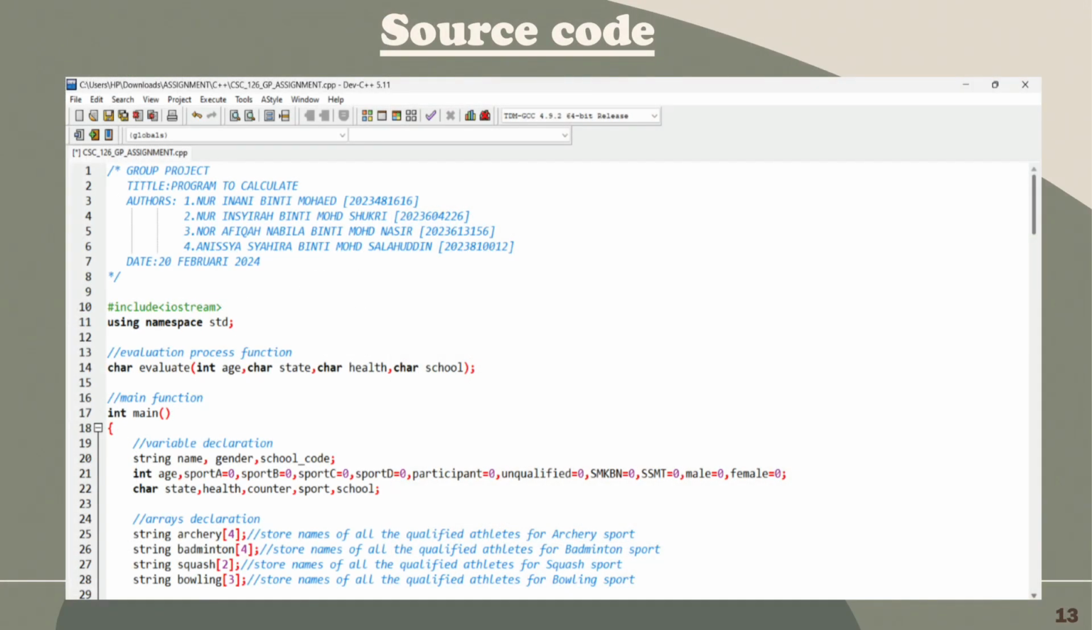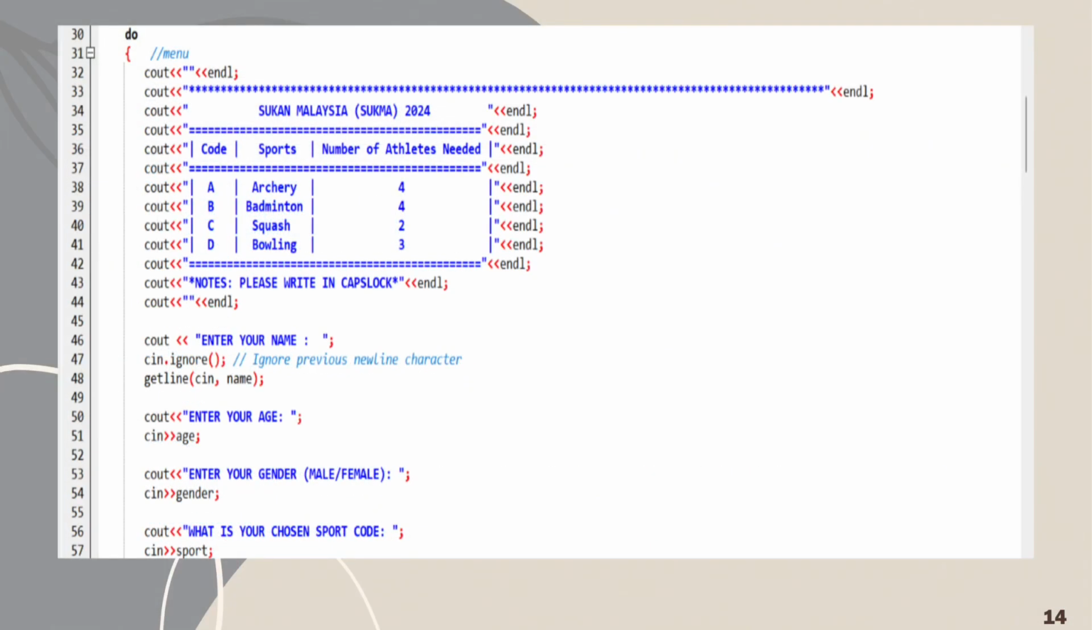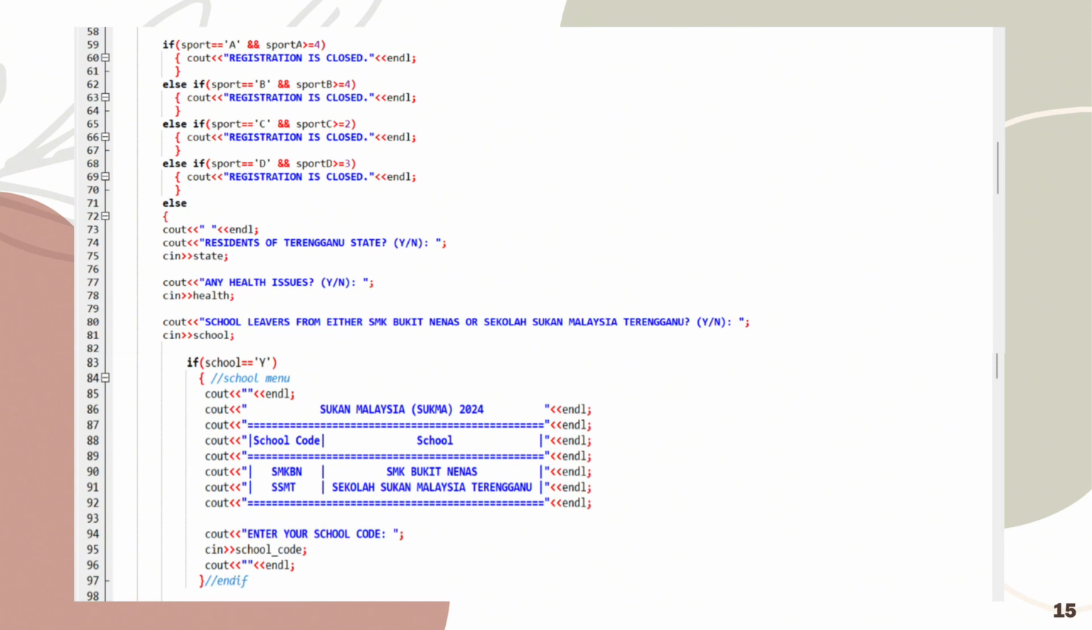Okay, so here is our source code, and first we will take a look at our main function. First we declare all the variables and arrays. We use a post-test loop here, and in the loop the system will display the menu and ask the user to input name, age, gender and chosen sport. And we have a selection here. If the user chooses sport A and if sport A is more than or equal to 4, then the system will display registration is closed. This also applies below, and else the system will keep asking the user to input state, health and school.